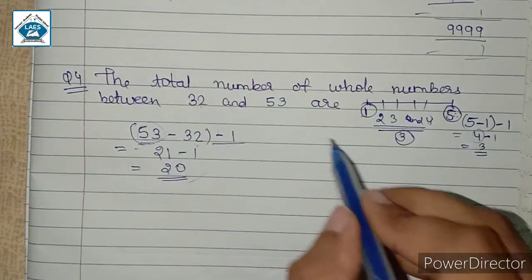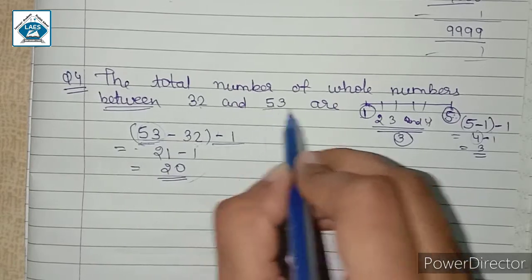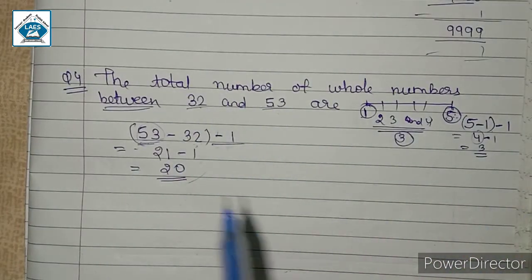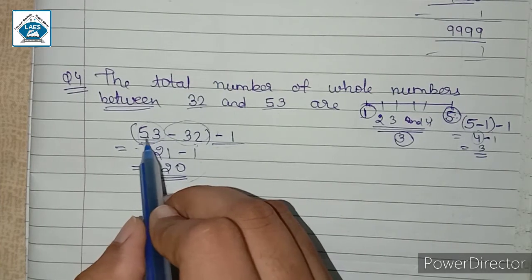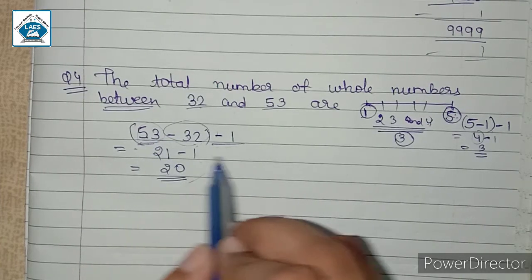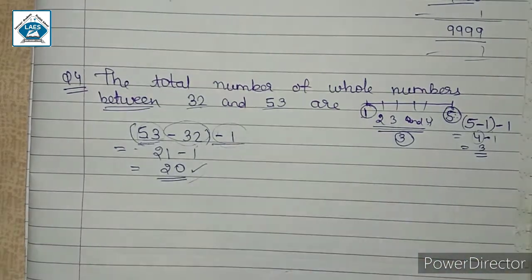Again I am repeating, because we have to find the numbers between 32 and 53, these two numbers will not be included. And when we are subtracting 32 from 53, 53 is also included. That is why I have minused 1. So then we get the total number of whole numbers between 32 and 53.